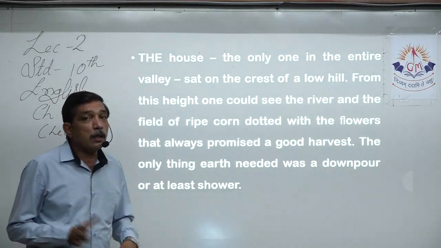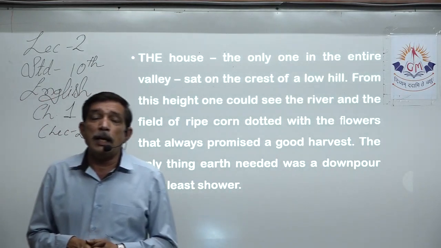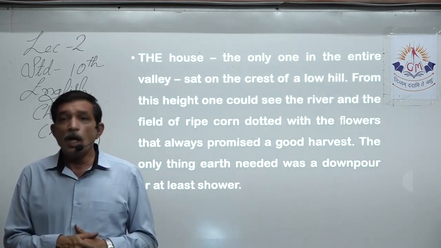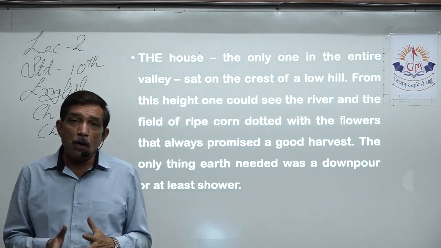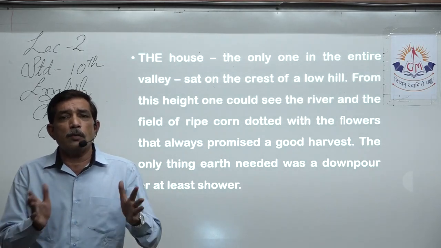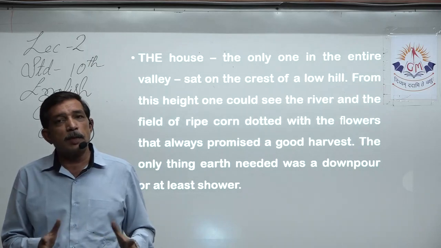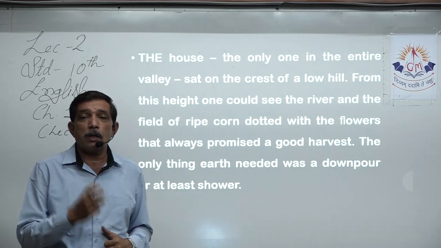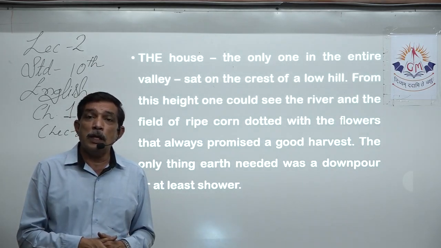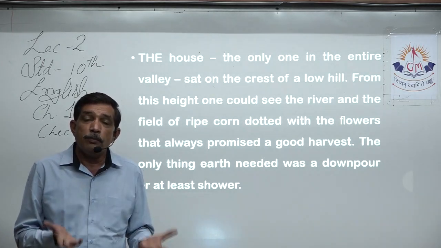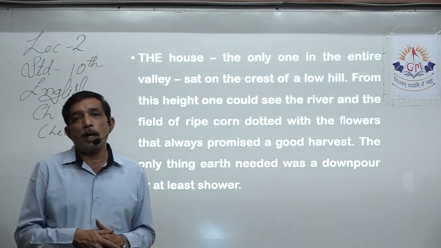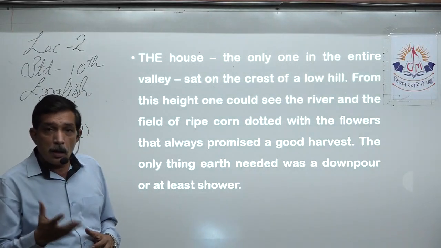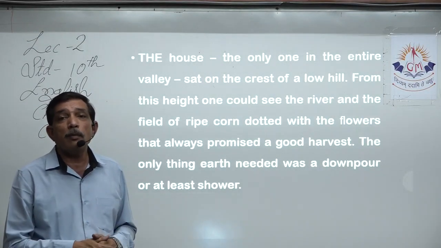That means you're going to get quite a good harvest. The only thing the earth needed right now, as it became dry, was a shower at least, or a downpour. Yes, if they get a downpour, lots of rain within a very short time, the soil is going to be moist. Whatever water is required by the plant in order to turn that flower into maize, that much water is required, and one downpour or simply a shower can help the soil to become moist.